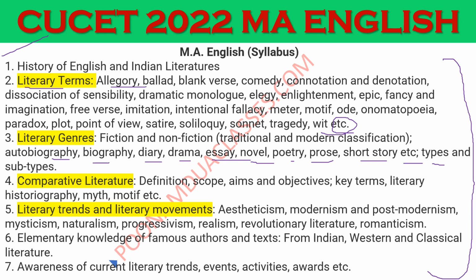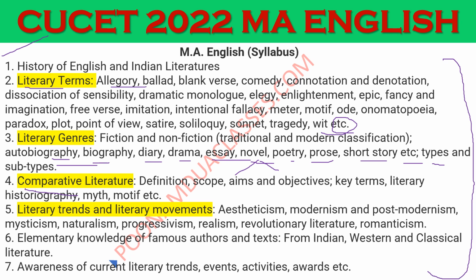Types and subtypes. Literary genres have a lot of types and subtypes, for example if we talk about drama, there are one act drama, five act dramas, closet dramas, and if we talk about novels, so there are picaresque novels, bildungsroman and romantic, historical, there are a lot of subtypes of every genre.